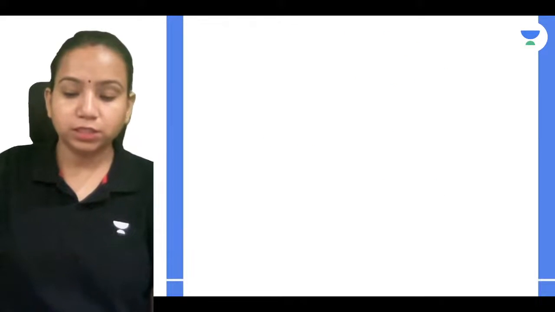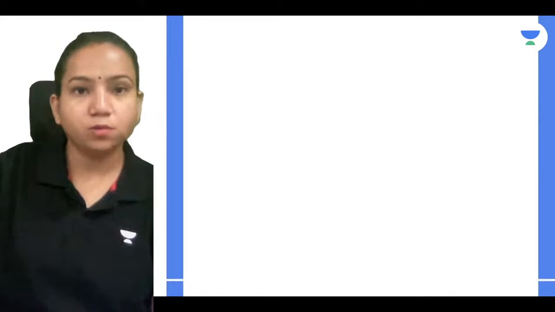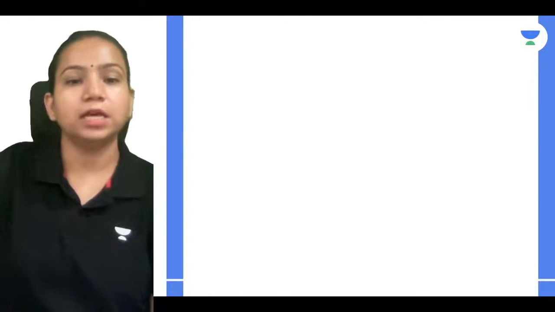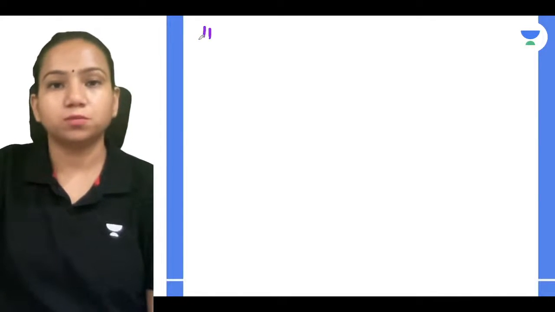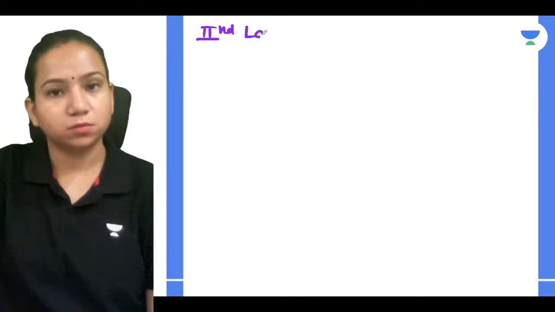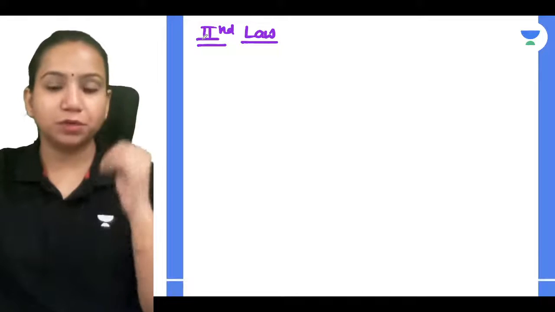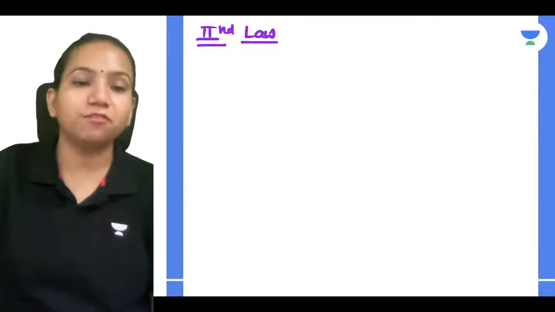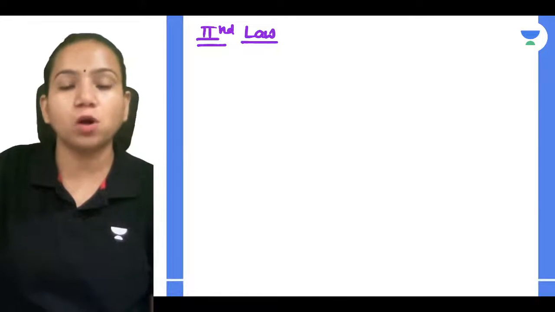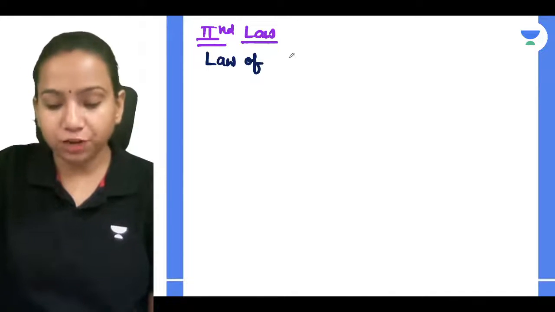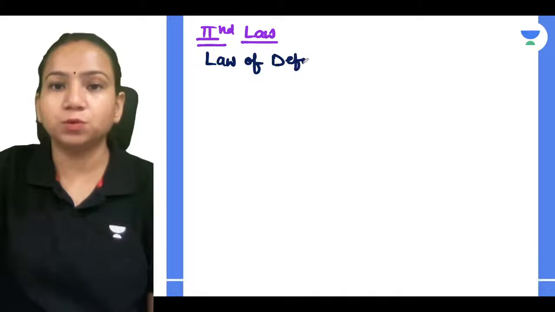Okay, so let's just talk about the second law. You can solve all the questions related to this law, guys. Now let's talk about the second law. What can you relate about it? It is the law of definite proportions, and it is also called the law of constant proportions.